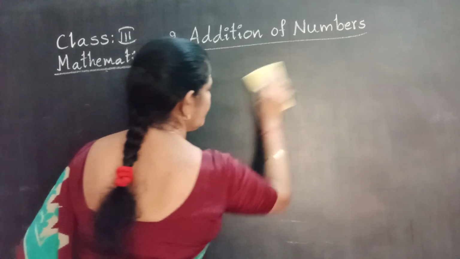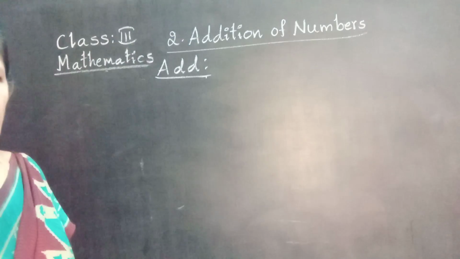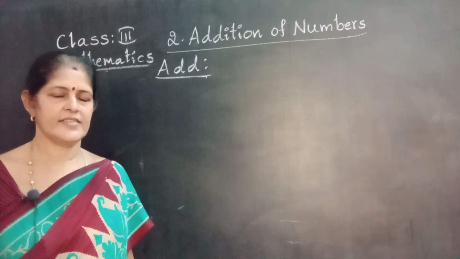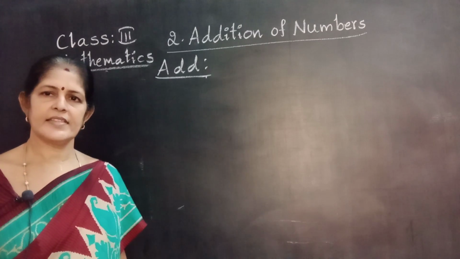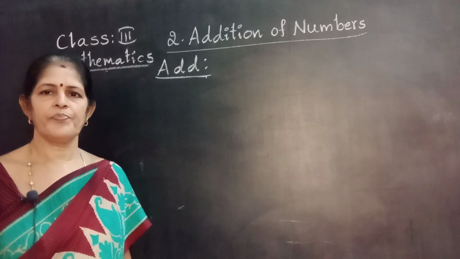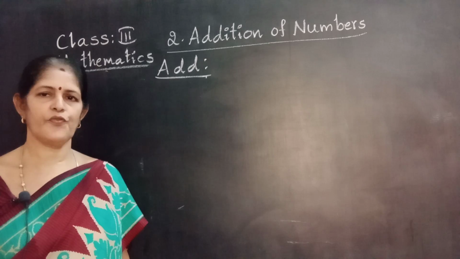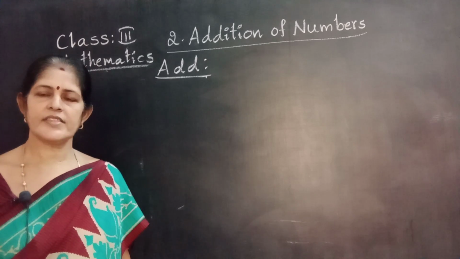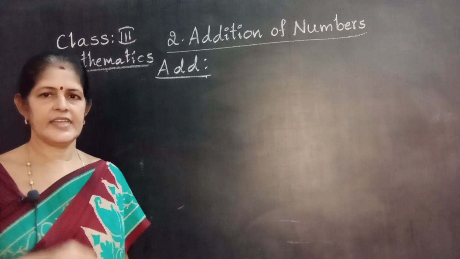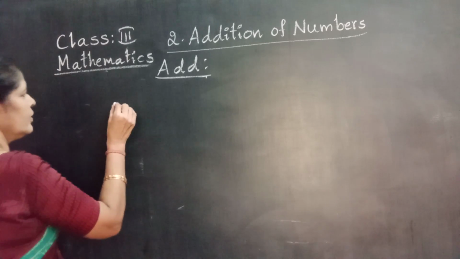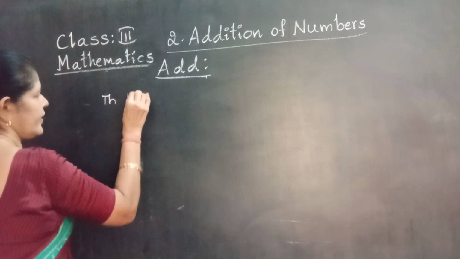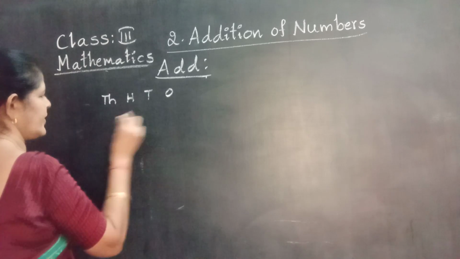Now adding 4-digit numbers. 4-digit means thousands. 1000 is the smallest 4-digit number. 9999 is the greatest 4-digit number. All thousands are 4-digit numbers. See. Thousands, hundreds, tens, ones.